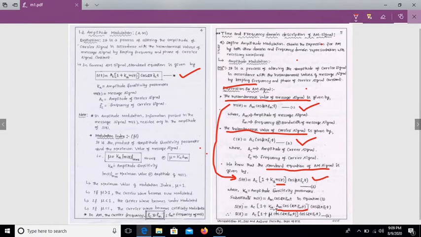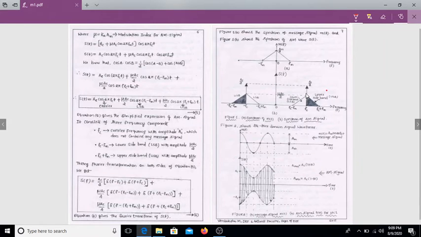This μ is ka into Am, that is, μ = ka Am, the modulation index. This modulation index is defined here for the AM signal. Therefore s(t) = Ac [1 + μ cos 2π fm t] cos 2π fc t.